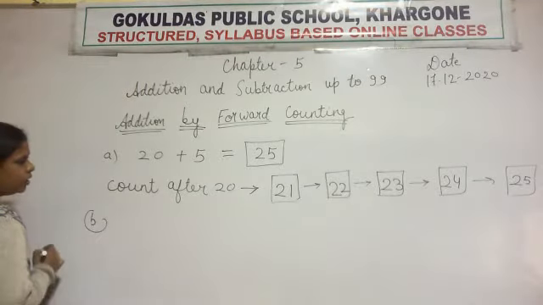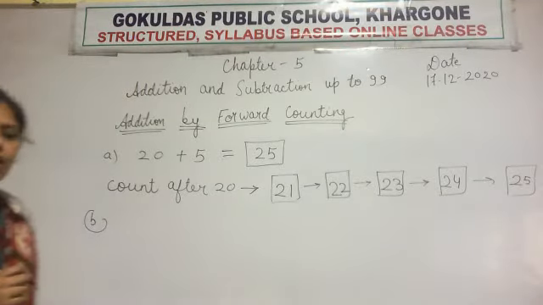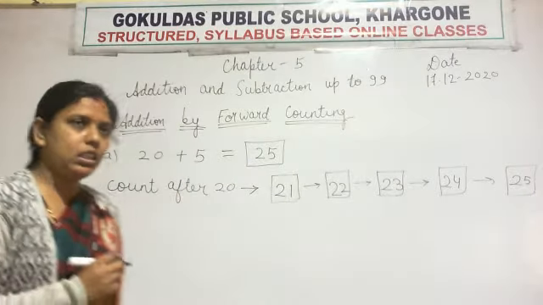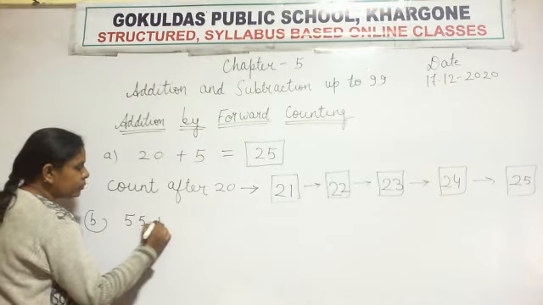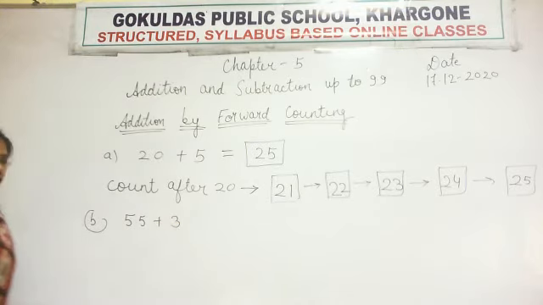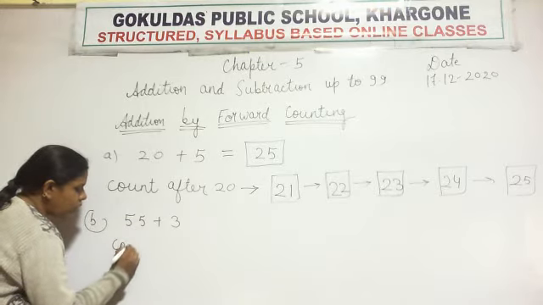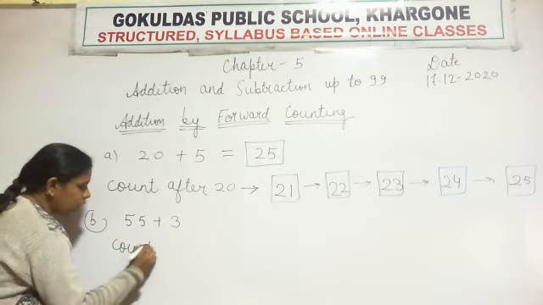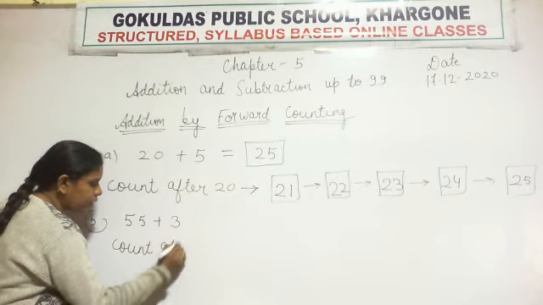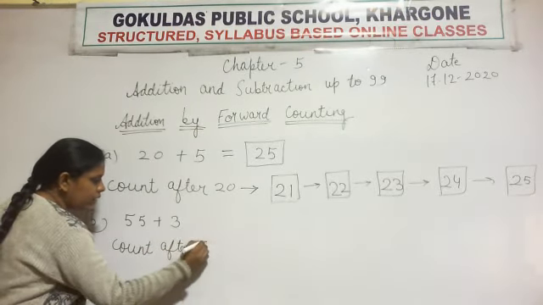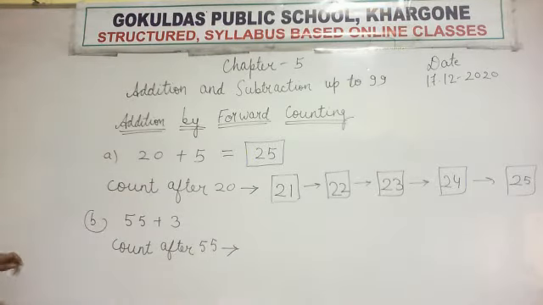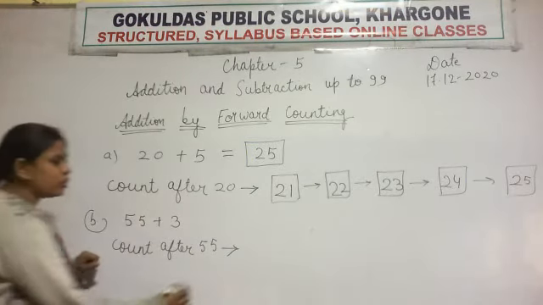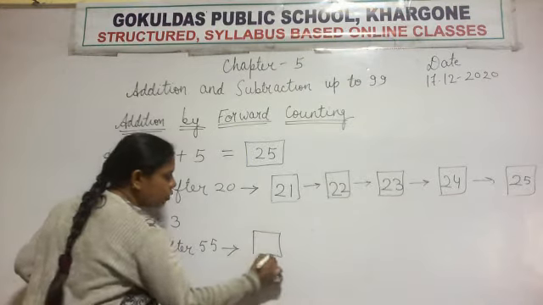B. Now what is the question given there? 55 plus 3. So we have to count after 55. Now how many steps do you have to count after 55? 3. So how many boxes will we make here? 3. So make 3 boxes here.